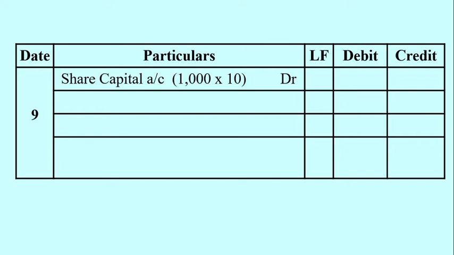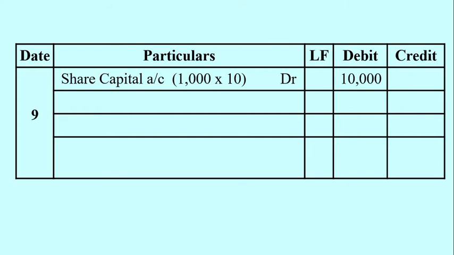Passing an entry for forfeiture of shares, first we need to debit the share capital account. Share capital account here is debited with 1,000 into 10, which amounts to rupees 10,000. 1,000 shares forfeited and 10 rupees is taken because it's a fully called up stage.